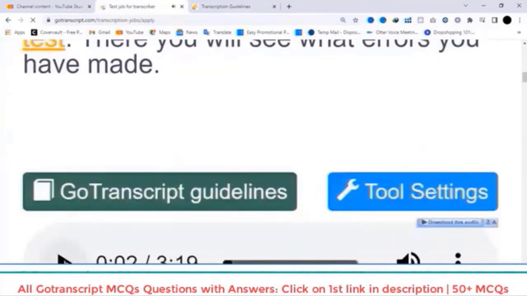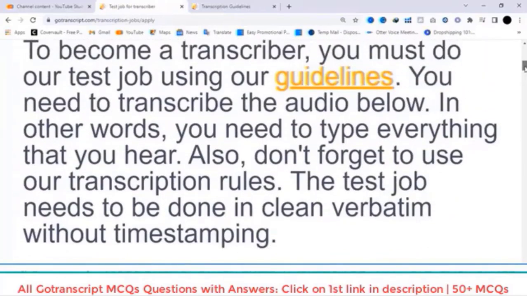This audio is used. Here you can see the audio test. So it means our MCQs test is 100% accurate. That's why we have qualified for this audio test.